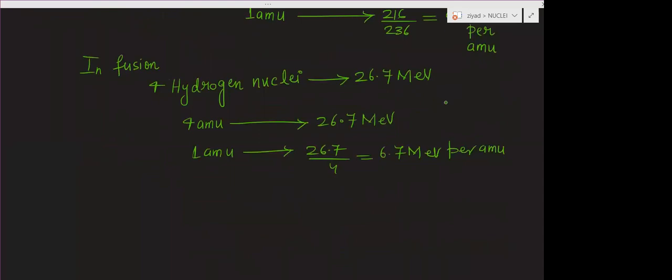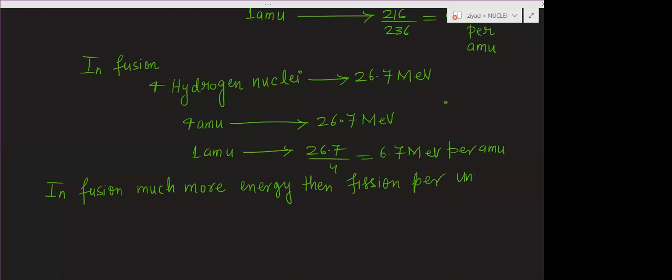So you can write: in fusion, much more energy is there, much more energy than fission per unit mass of fuel.